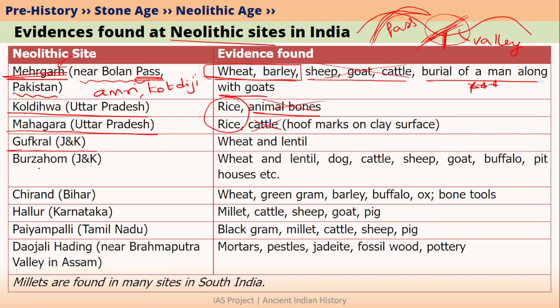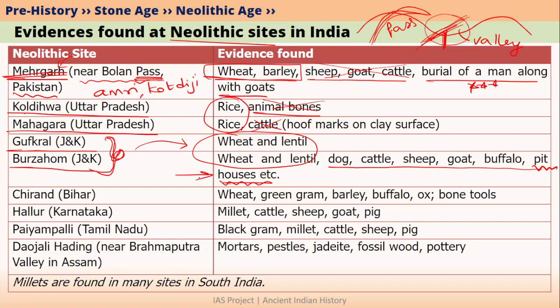If we talk about the Kashmir region, we learnt in our first video that the Kashmir region grew wheat as well as lentils. So you can remember this data. Other than that, in Burzahom, we have found evidence of dog, cattle, sheep, goat, buffalo and pit houses. Pit houses are very important. You must remember that Neolithic sites in Kashmir had pit houses. So whenever you hear about this site from the Neolithic age point of view, you have to associate it with pit houses as well as wheat and lentils. The other things are not very important.